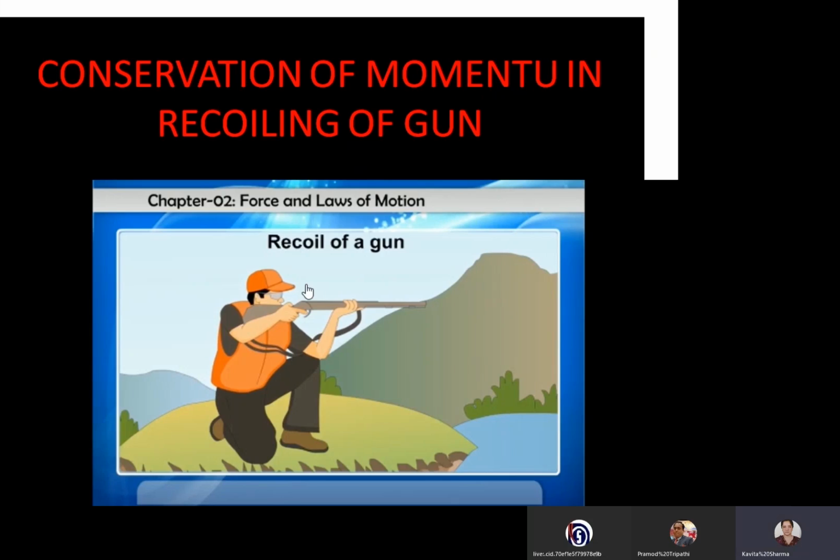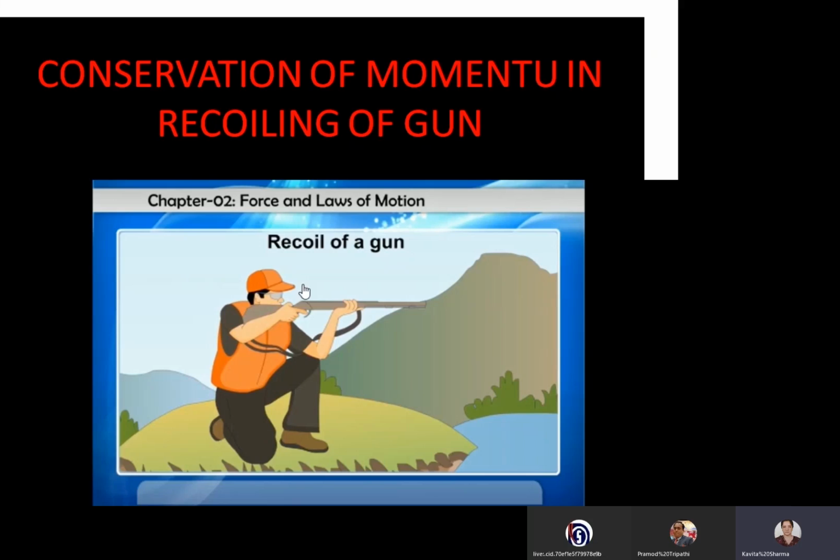Newton's third law also applies to the conservation of momentum, because we are saying that momentum remains conserved if no external force is applied. If the action and reaction are equal and opposite, the total force becomes zero, because FAB is equal to minus FBA. If you add them, FAB plus FBA is equal to 0. That means the net force on the object is 0.